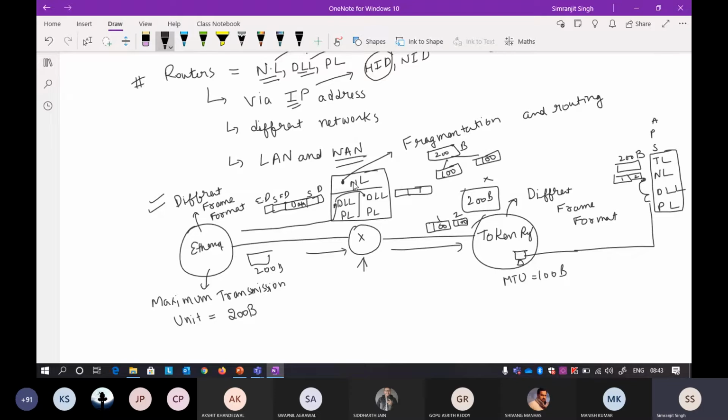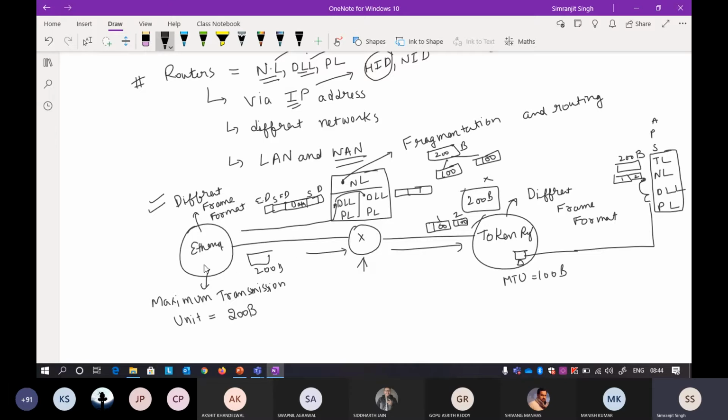In a similar way, the router has this defining feature, because earlier there was a very big problem: when you are sending a packet from one network to another network, on the way their MTU sizes are different.